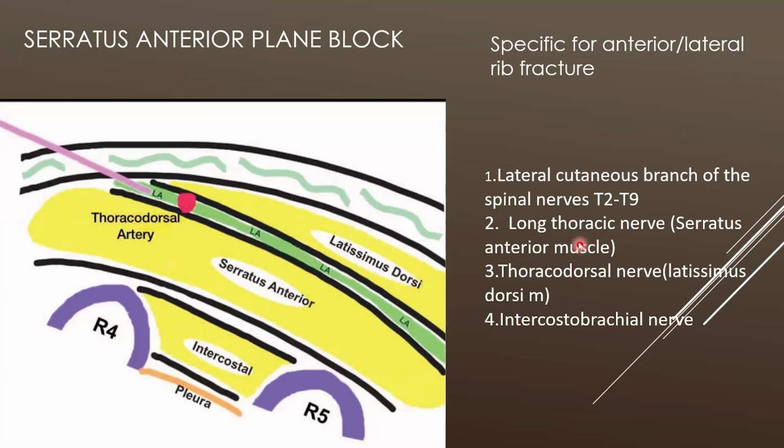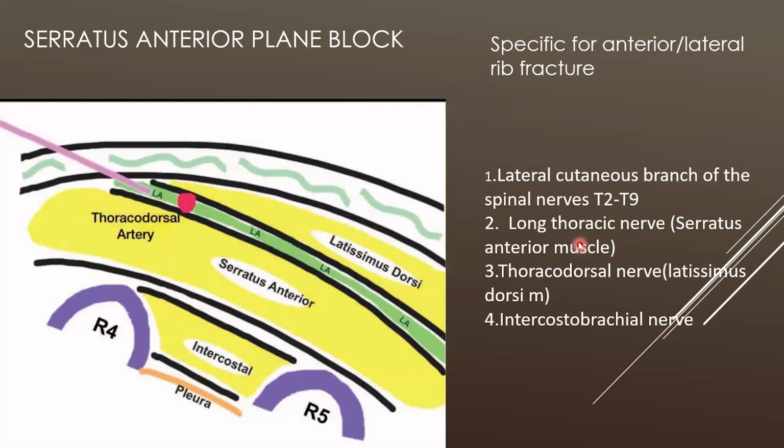At the mid axillary line, I will see the serratus anterior muscle only. At the anterior chest, we can find the pectoralis major and minor. Then at the mid axillary line, we are able to see the serratus anterior, and as we go posteriorly to the posterior axillary line, we can see the latissimus dorsi and the serratus anterior muscle. So the plane between the latissimus dorsi and the serratus anterior muscle is where we have to inject the drug.